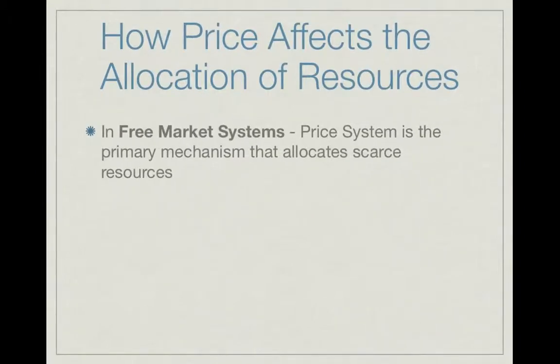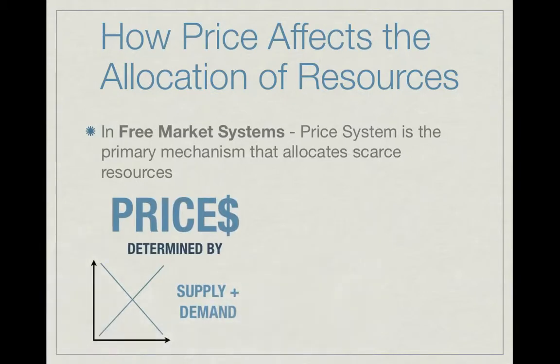In free market systems, the price system is the primary mechanism in which the scarce resources in the economy are allocated. Price is a means of rationing goods and services. This price is determined by the interaction between supply and demand and the equilibrium point. When there's a change in the market price of a good, then signals will be sent to the producers to allocate more or less resources to the production of the good. This price acts as a signal to the actors in the market.